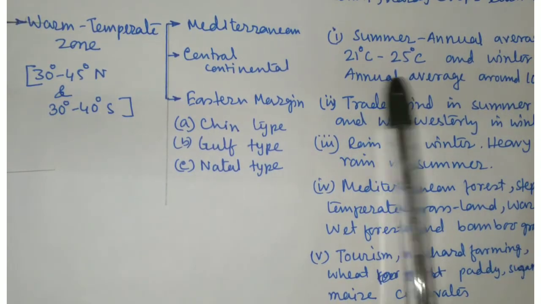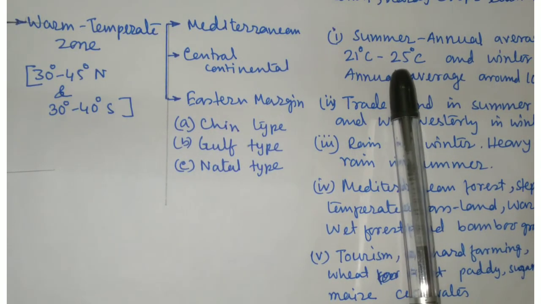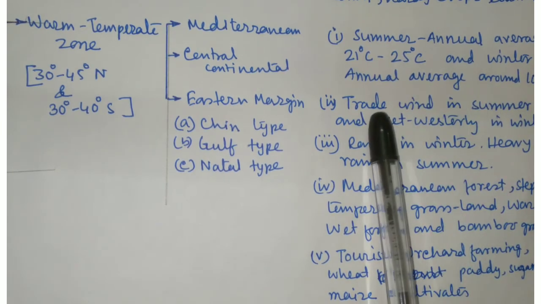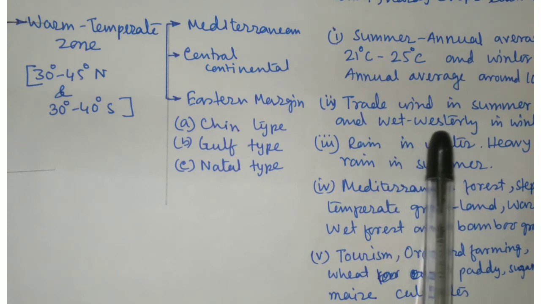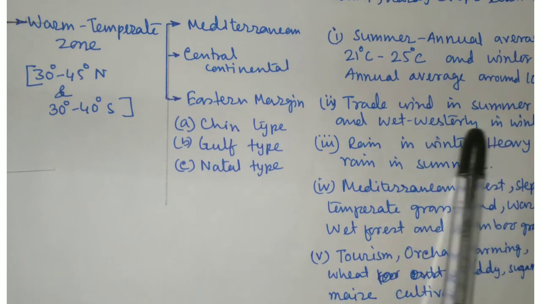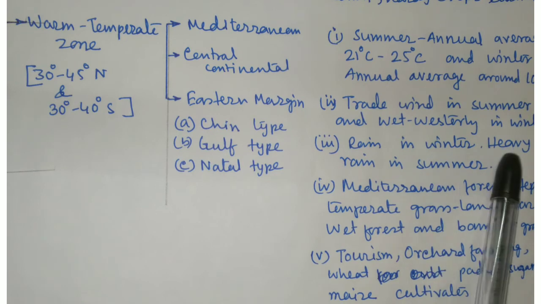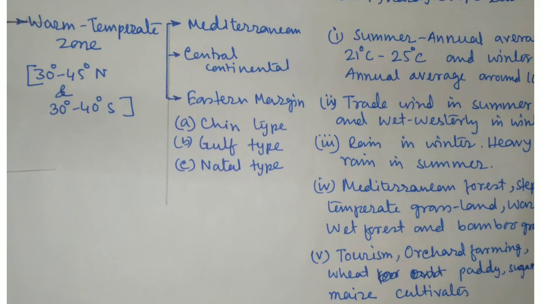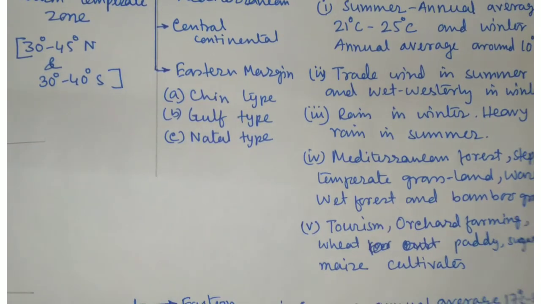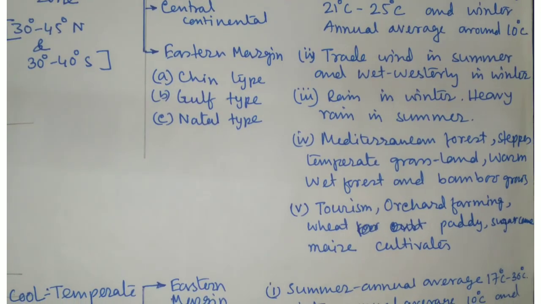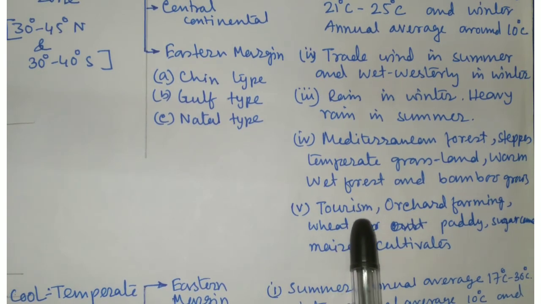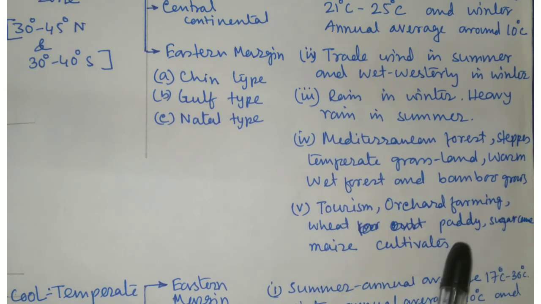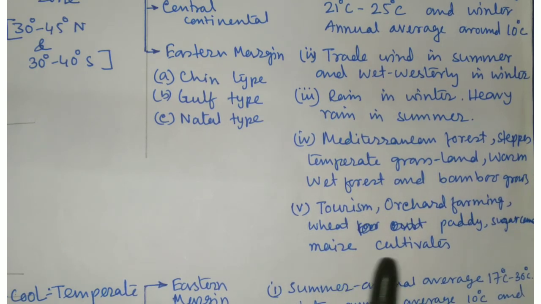In summer the annual average temperature is 21 degrees centigrade to 25 degrees centigrade, and in winter the annual average temperature is 10 degrees centigrade. Trade wind in summer and wet westerly in winter. Rain in winter, heavy rain in summer. Mediterranean forests, steppes, temperate grassland, warm wet forest and bamboo grass grow. Human activities: tourism, orchard farming, wheat, paddy, sugarcane and maize cultivation here.